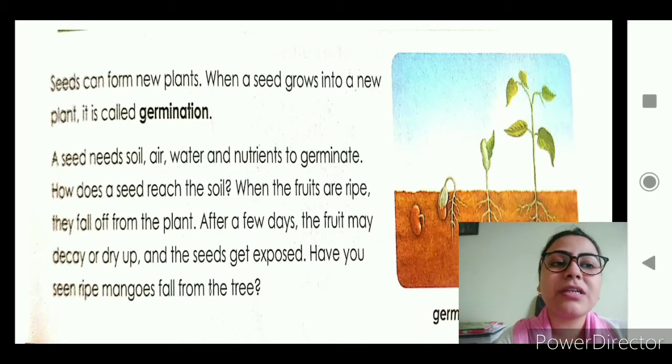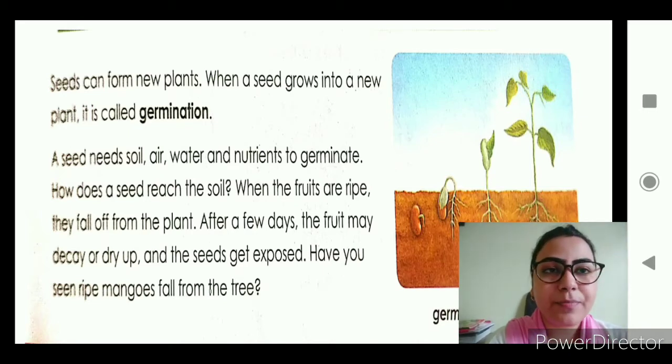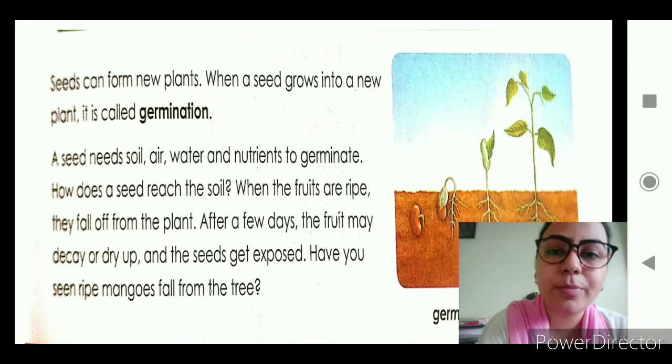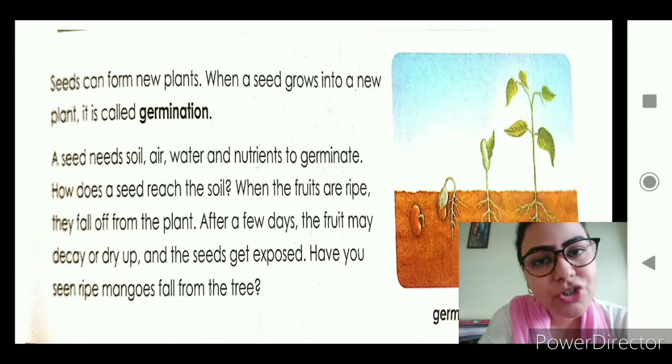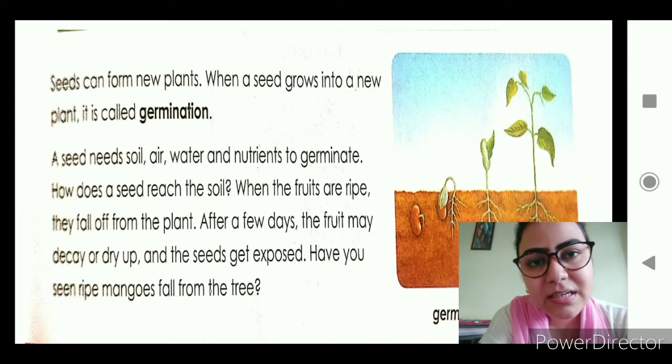First of all, what is germination? Seeds can form new plants. When a seed grows into a new plant, it is known as germination. So what is germination, children? Germination is developing of a new plant from a seed.